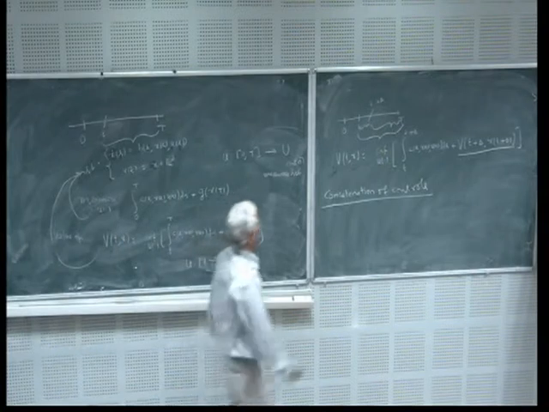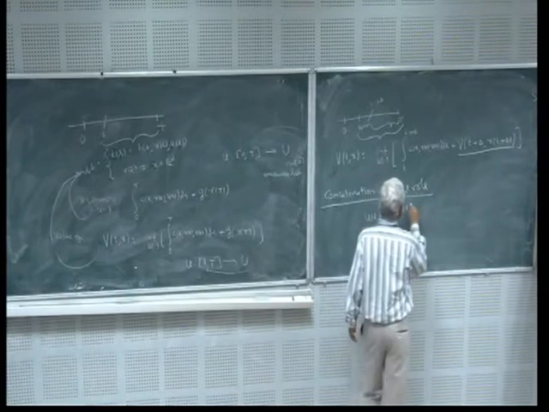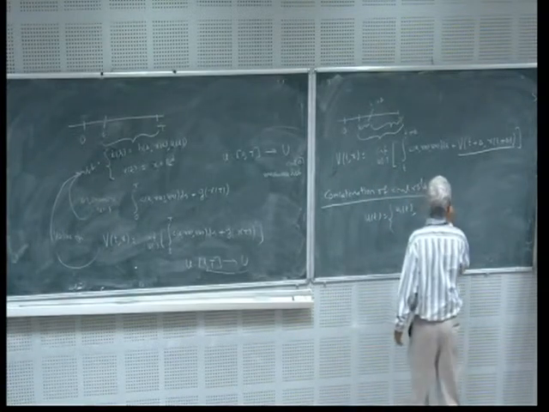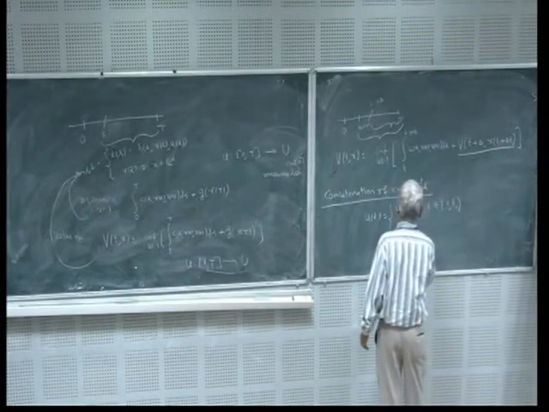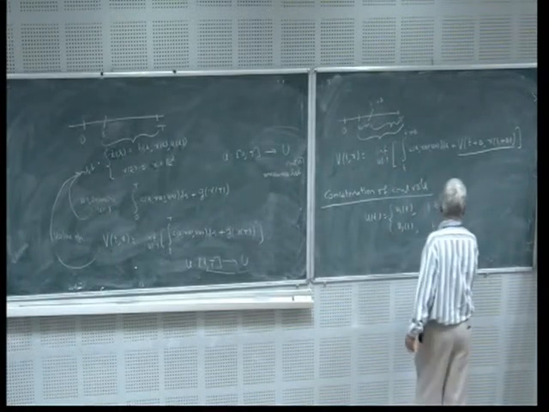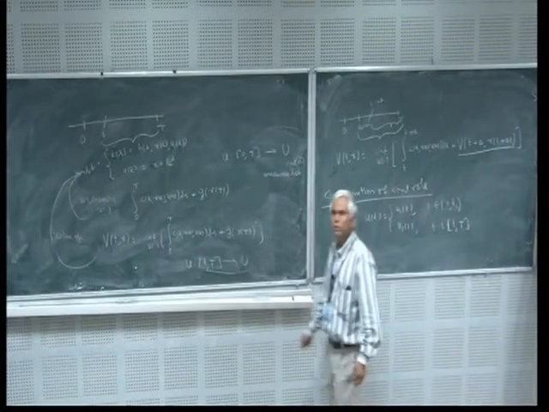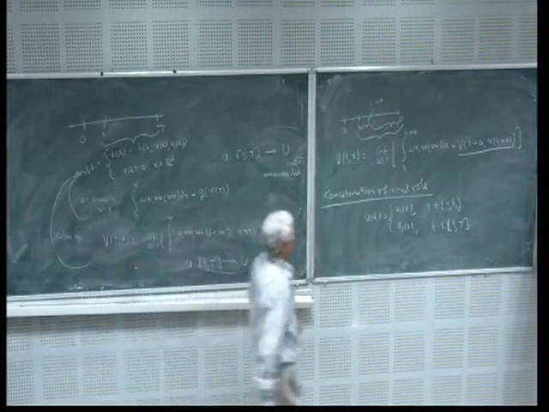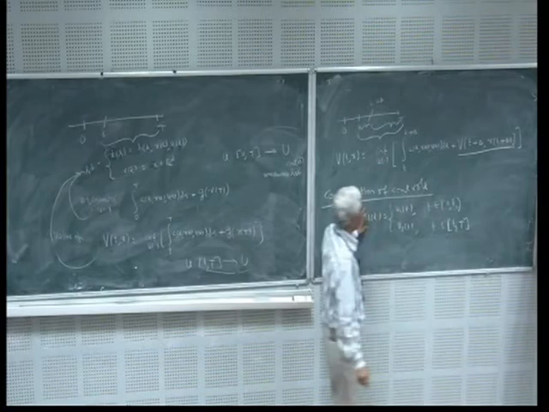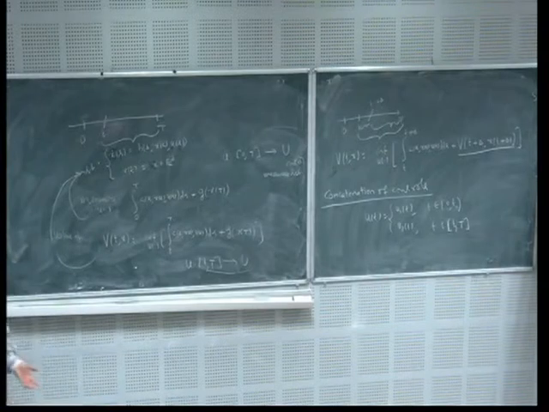In other words, there is something like this. So u of t, let us say there is a measurable function u1 of t for t belonging to 0 to some t1, and then this is some other control for t belonging to t1 to T. If I take two controls and join them at some arbitrary point in between, here is t1, then this is also an admissible control, because an admissible control is just a measurable function. So patching up of two measurable functions is a measurable function, there is absolutely no problem.